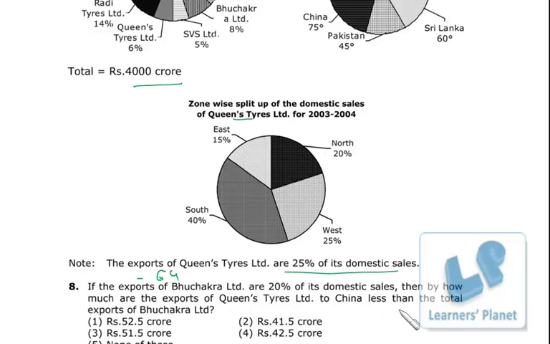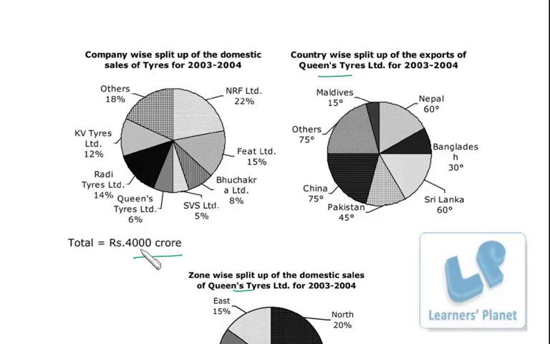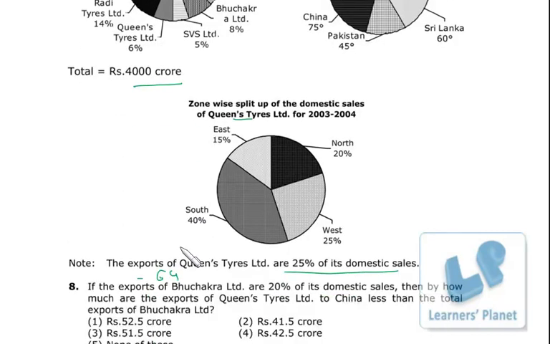Queen's Tires export to China. Queen's Tire is 6% of 4,000 crore. That means it is 240 crore, and Queen's export is 25% of its domestic, so 1/4 of this, that is, I'm sorry, 60 crore.